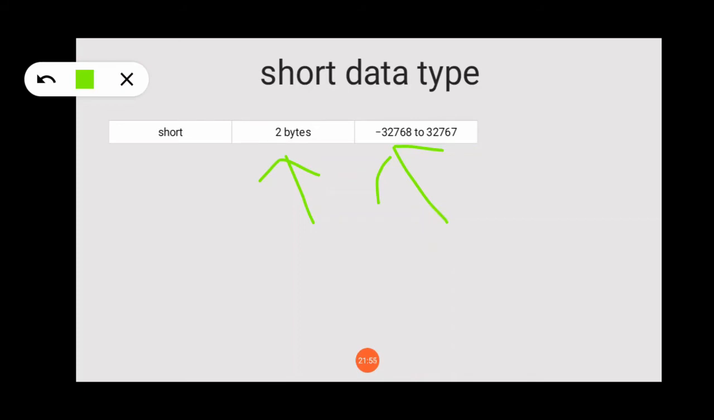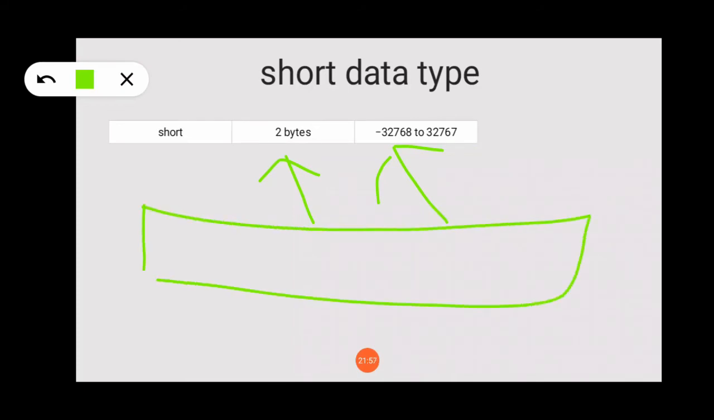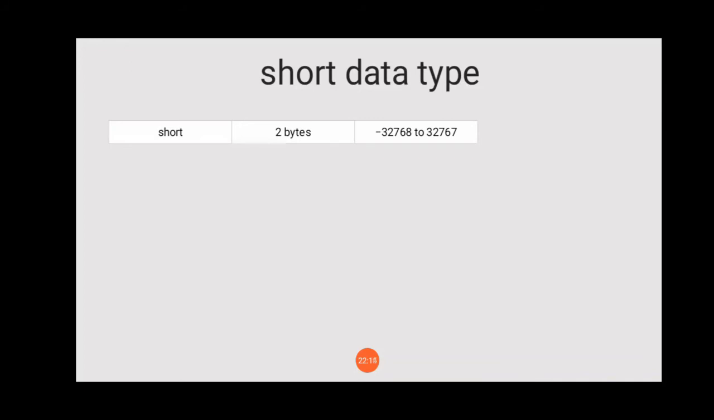So 2 bytes means a total of 16 bits will be allocated, and the range is from 2 to the power 16 down to 2 to the power 0. So you will get this value. To store a value as a short, Java provides 2 bytes of memory space. So if I want to use a short in a program, we will use short